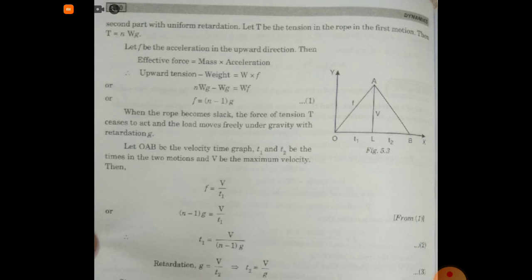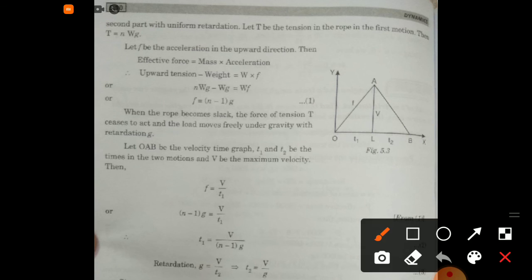Now when the rope becomes slack, the force of tension T ceases to act and the load moves freely under gravity with retardation g. Let OAB be the velocity time graph, T1 and T2 be the times in the two motions and V be the maximum velocity.